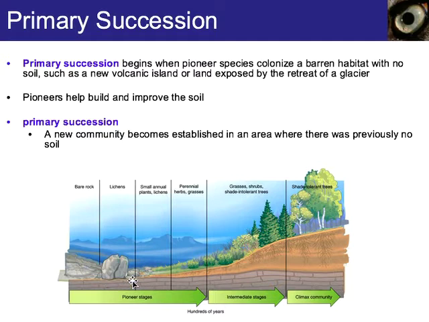They land and start to put roots in the cracks and crevices of these rocks, and once they die, that leads to soil for other plants to grow on. So primary succession is when a new community becomes established in an area where there has been absolutely no soil and no other organisms living there. Think barren rock, like new lava or a rock face where a glacier has retreated.